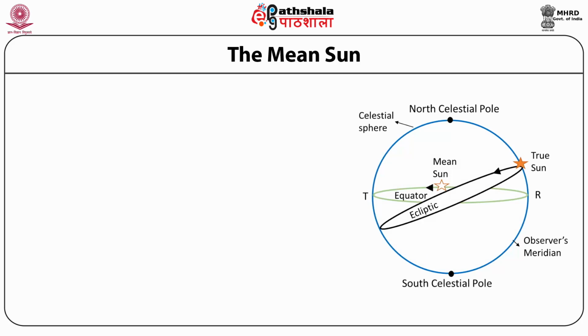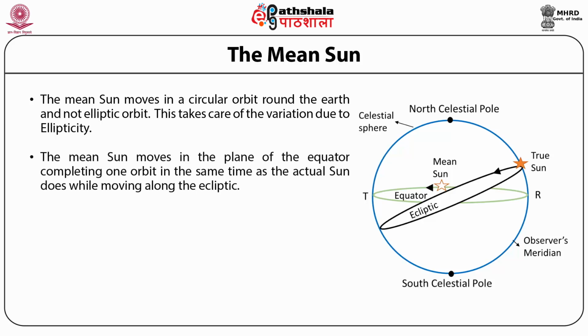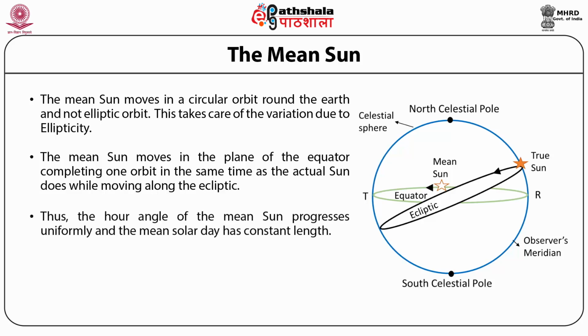Therefore, in order to have a uniform length of solar day, a fictitious mean sun is introduced. The mean sun moves in a circular orbit around the Earth and not in an elliptic orbit. This takes care of the variation due to ellipticity. The mean sun moves in the plane of the equator, completing one orbit in the same time as the actual sun does while moving along the ecliptic. This takes care of the problem due to obliquity of the ecliptic. Thus, the hour angle of the mean sun progresses uniformly and the mean solar day has constant length.